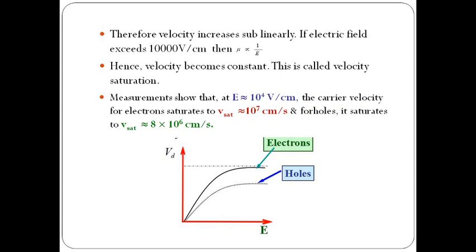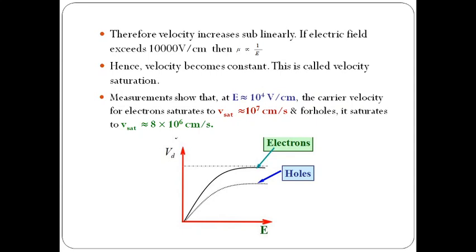So up to 1000 volt per centimeter, mobility is constant, so velocity increases linearly with electric field. Up to 1000 volt per centimeter only, electric field and velocity both increase linearly.